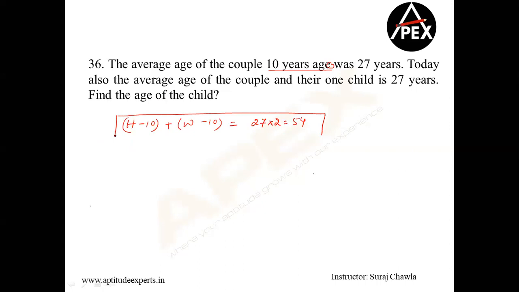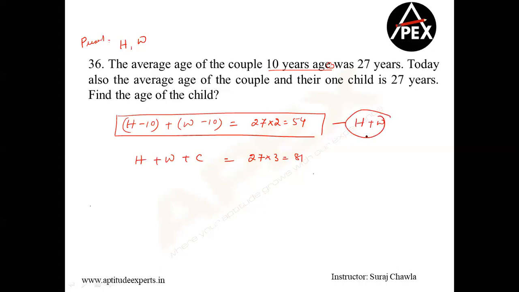Now today, I have assumed the present age of husband and wife as H and W. So today, husband plus wife plus, let me assume the child's age is C, divided by 3, which means the sum total becomes 27 into 3, that is 81. Simple. From here, you calculate the value of H plus W. Replace it here, and you will get the C value.